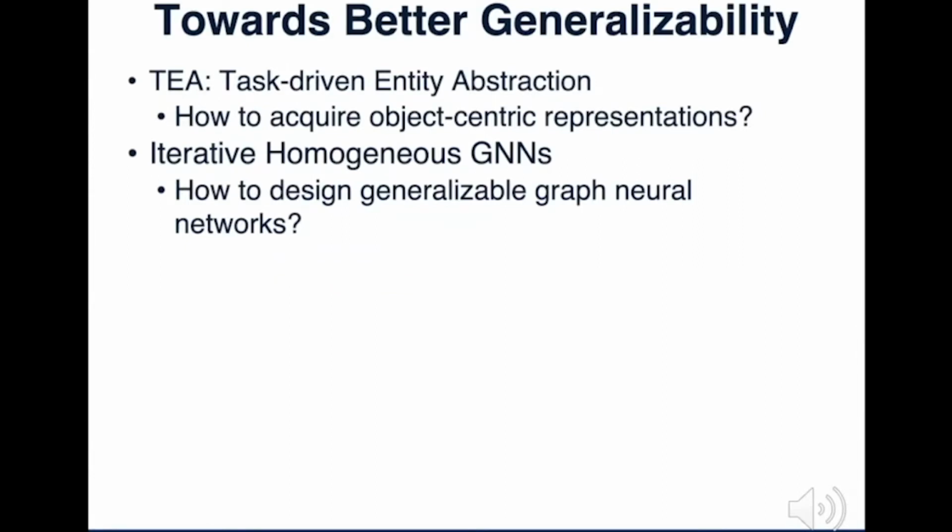The first talk will be T, task-driven entity abstractions. It answers the question of how to acquire object-centric representations. And the second talk will be iterative homogeneous GNNs. It answers the question of how to design generalizable graph neural networks. Yeah, it's the end of the introductions.